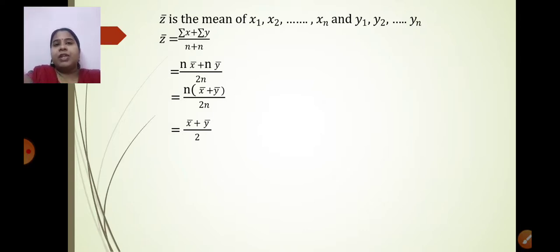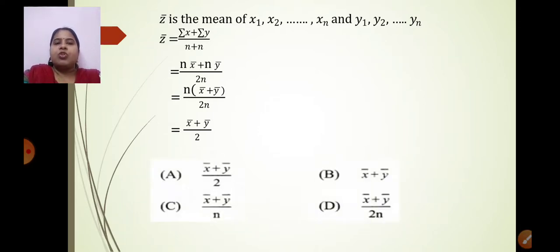Now see, even though it is given as an MCQ question, it deserves at least 3 marks in the exam. So I can give you this as a solve question also, for 2 marks or 3 marks. Don't expect it to be asked only as an MCQ question. All this working has to be shown. So please make a note of all these steps which I have written here. So out of all these options, which one is the correct one? Option A, x bar plus y bar upon 2. Okay. So I hope all these steps are clear. You can write all these steps very neatly in your book, so that if you have any doubt, you can understand it by looking at the steps.